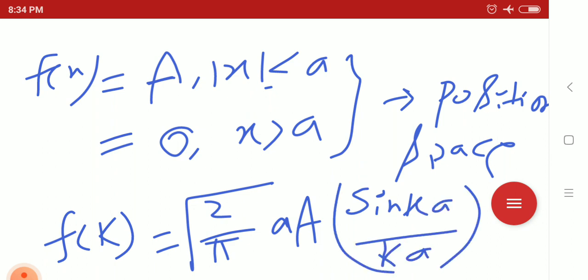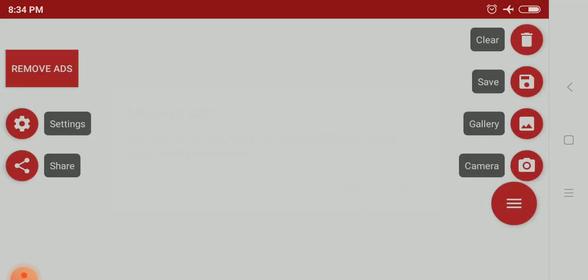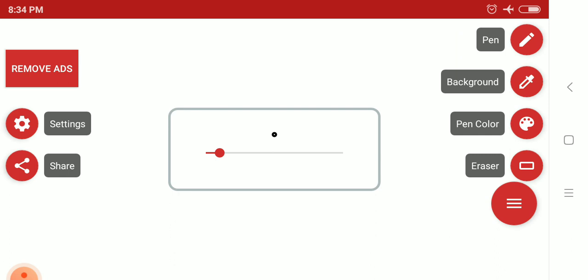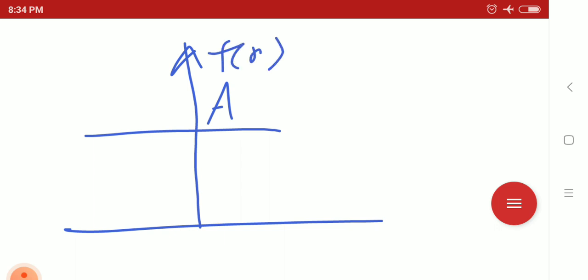Okay. So what's the difference actually in the position space? In the position space, whenever we describe it in the graphical way, we get a constant line a, that is f of x from minus a to plus a.